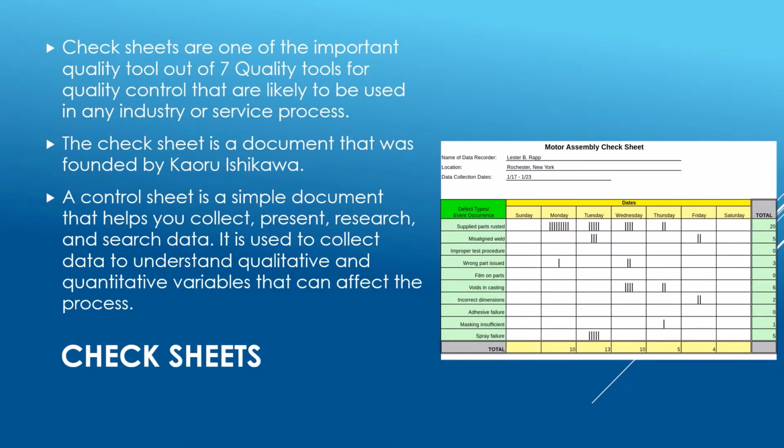Check sheets. Check sheets are one of the important quality tools out of the 7 quality tools for quality control that are likely to be used in any industry or service process. The check sheet is a document that was founded by Kaoru Ishikawa. A check sheet is a simple document that helps you collect, present, research, and search data. It is used to collect data to understand qualitative and quantitative variables that can affect the process.